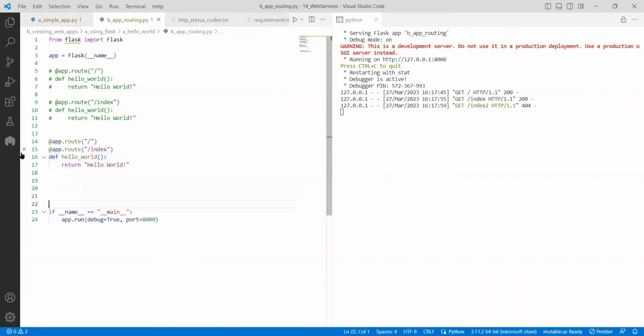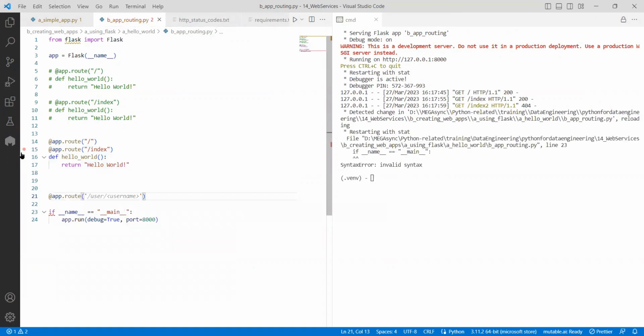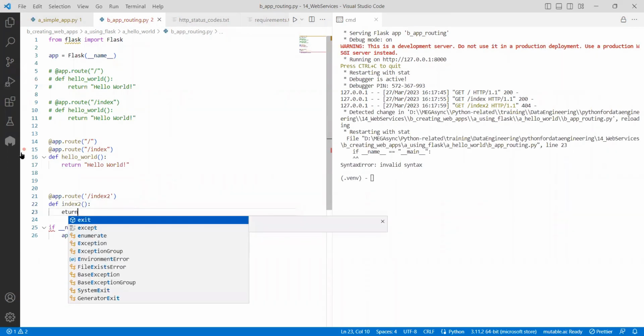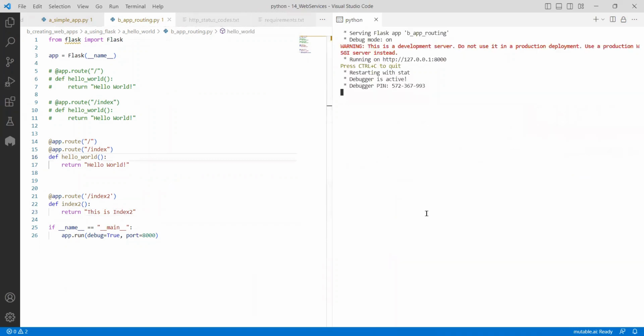Say if I create one more thing, app dot route of /index2, and define index2, return, this is index2. So it has thrown an error in due course. If I rerun it on the 8000 port itself, it is running, so everything will be good. If I go back to this URL and reload it, as I had defined it, you are getting it. So this is how it works.